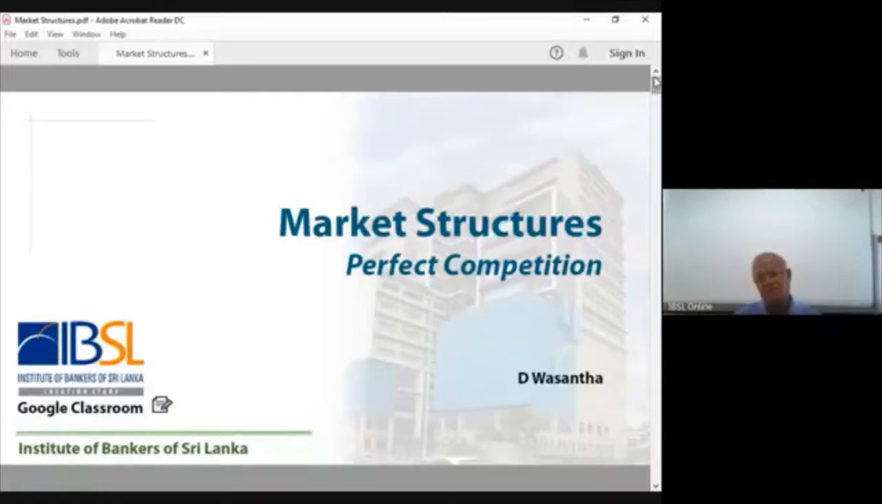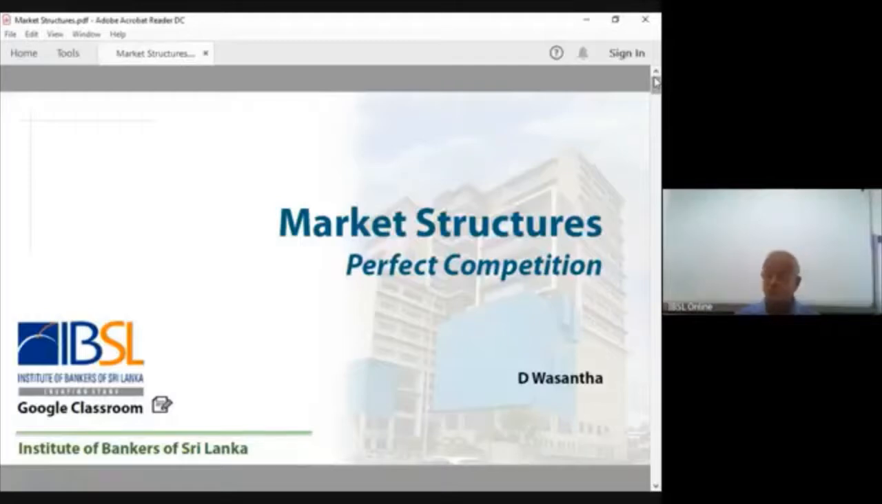Now, in the last session, we discussed the theory of firms. First, we discussed the types of organizations that we can see in an economy. Then we classified those organizations into two groups, private versus public. Then the private sector organizations, again, commercial versus non-commercial. Public sector organizations, those under the central government and others.